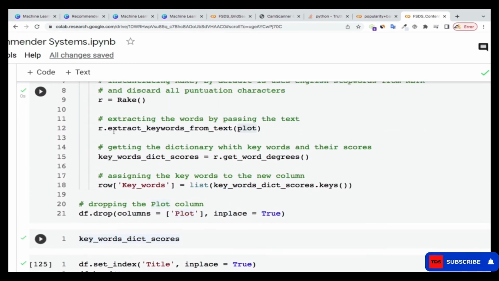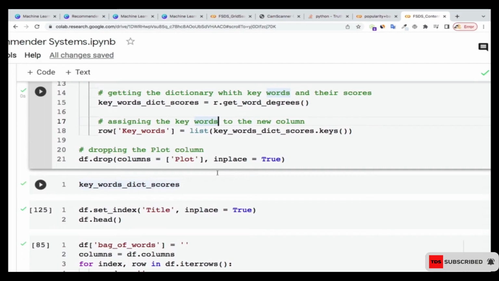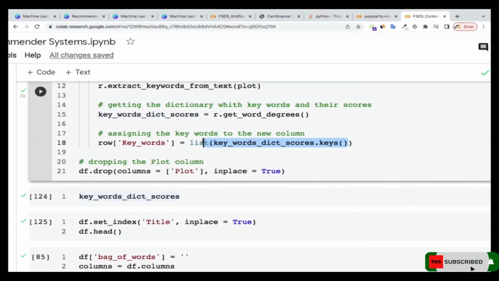Then once it extracts those keywords for us, here too we have degrees. Because to extract keywords, it has to know which ones are important and which ones are not. So RAKE will actually assign a degree of importance to the words before extracting them. Those degrees of importance, I'm storing in keywords_dict_scores. Once I do that, I'm going to get all those scores and the keywords, and I'm going to store them in what is called keywords.